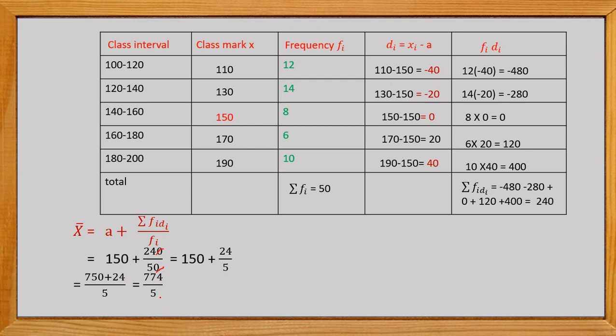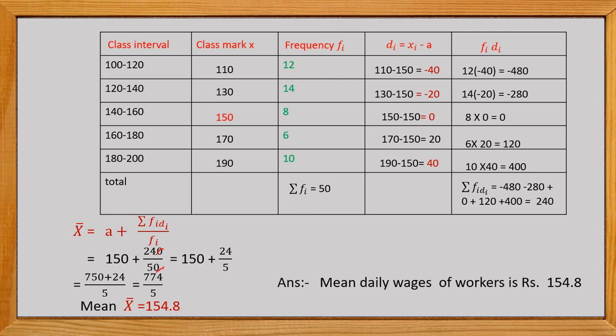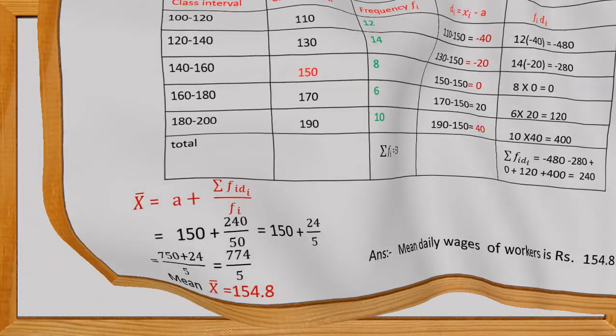Now this 726 divided by 5 becomes 145.2. Here we can say the mean of the given data is 145.2. That is, the mean daily wages of workers is 145.2 rupees. So I hope you understand the concept of the assumed mean method and how to find the mean using this method.